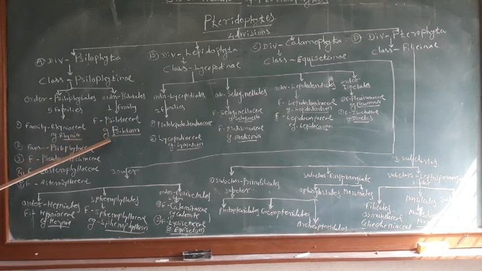It is the most primitive genus, and it shows sporangia. The leaves can be totally absent, or a very primitive small leaf may also be present. Then, which are the salient features or characters of this division? The salient features of the division Psilophyta are as follows. There is no differentiation; the plant body is dichotomously branched.